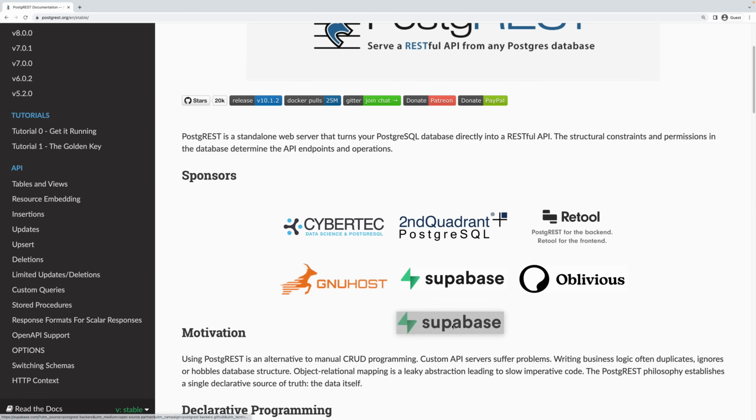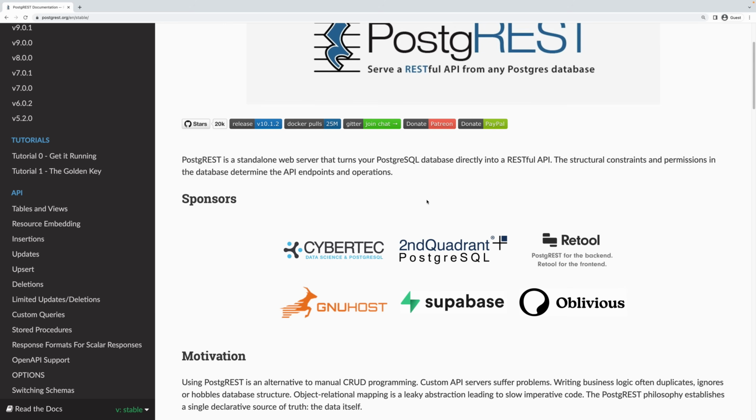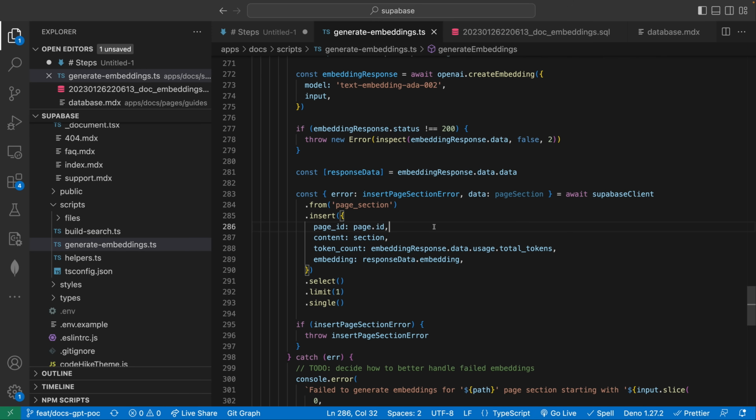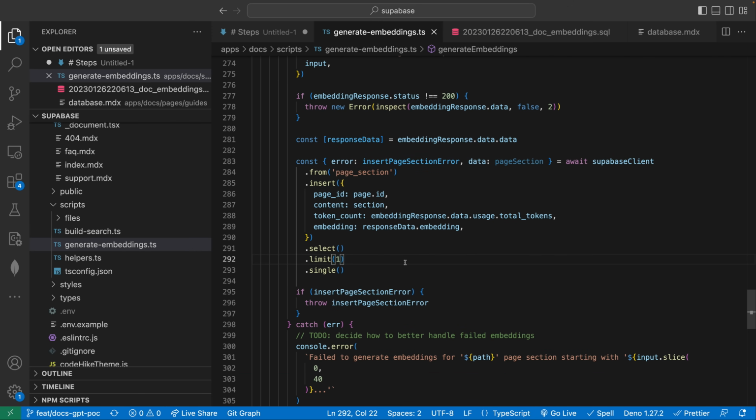And understandably, Supabase is a sponsor of this, as this is pretty core to their product. So I'm going to leave it right there. Almost went down a whole other rabbit hole there. Caught myself. If you guys are interested in learning more about PostgREST, definitely let me know and we can maybe include that in another video. By the way, Supabase also has a GraphQL extension. So similar to PostgREST, you can actually query it using GraphQL. Some pretty powerful stuff there.